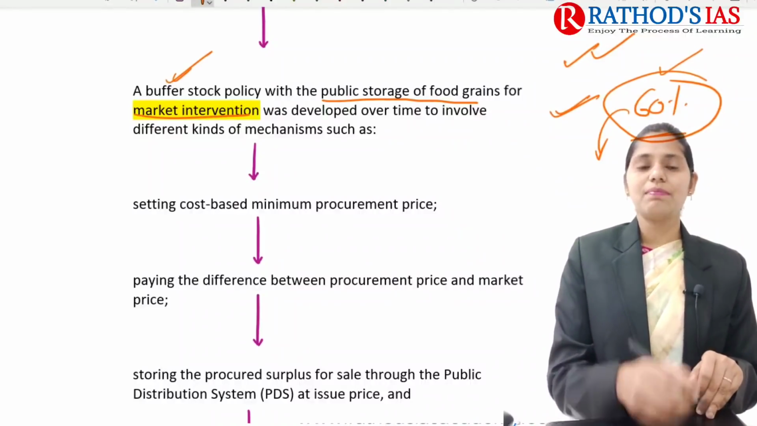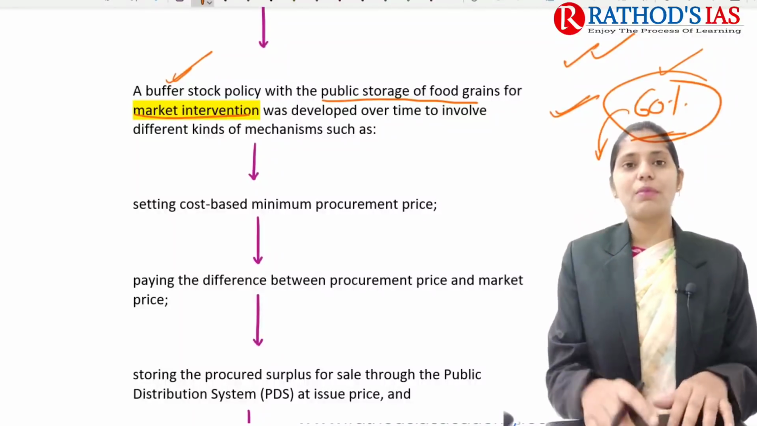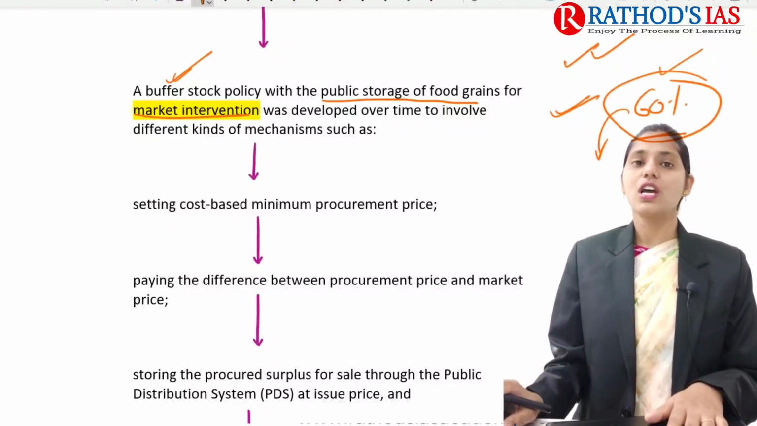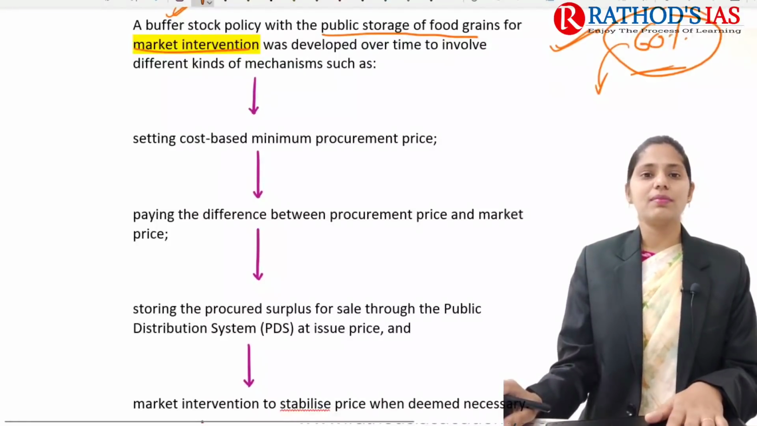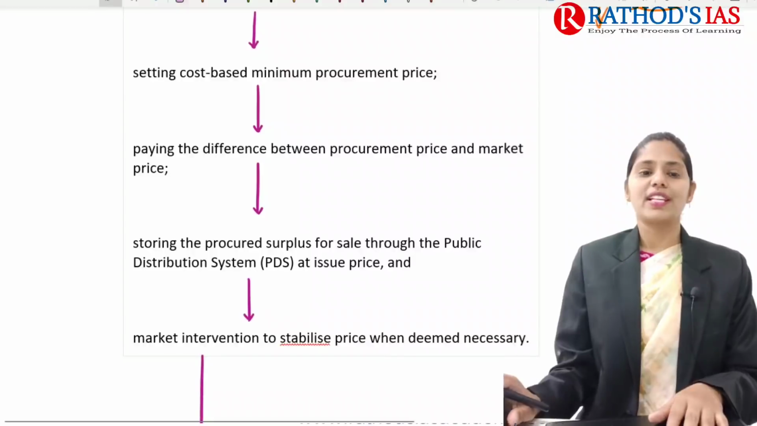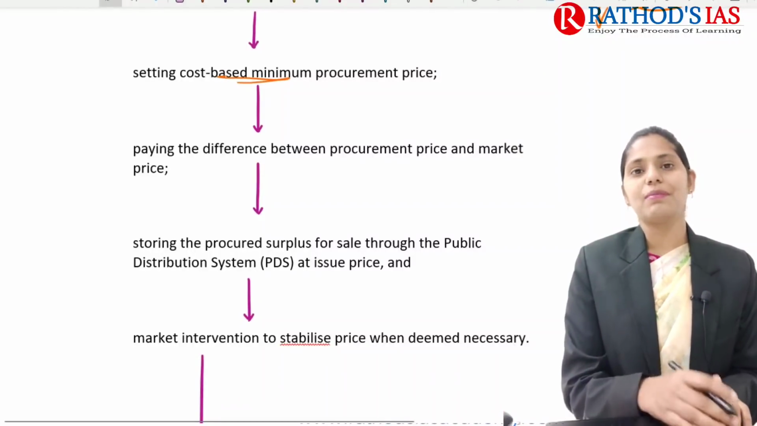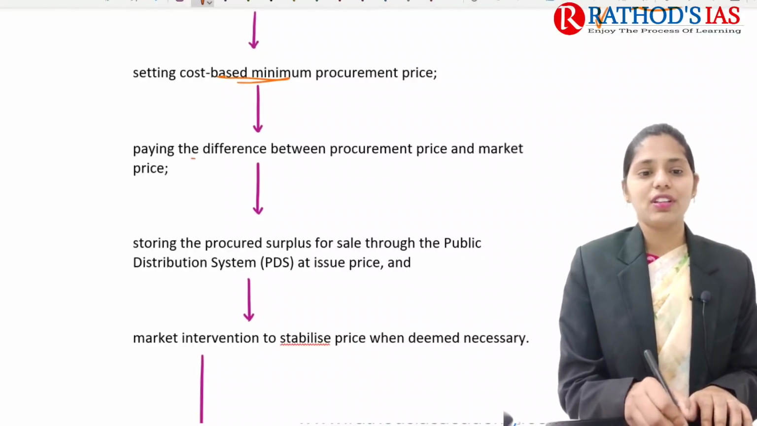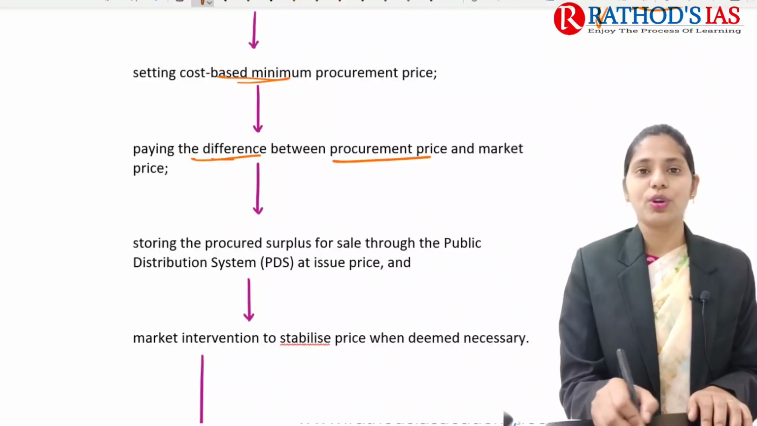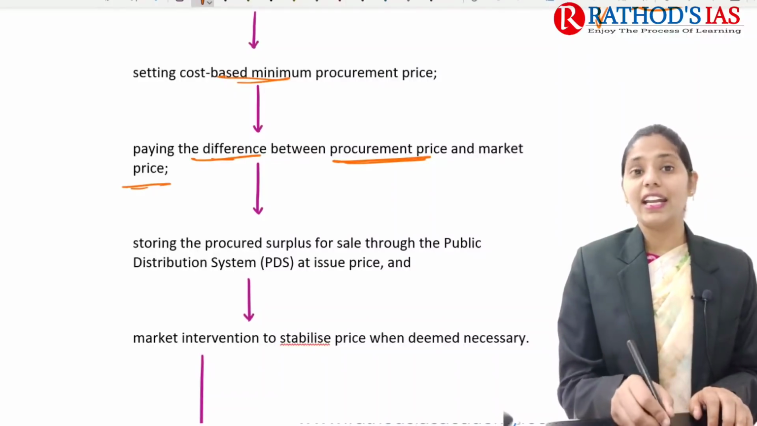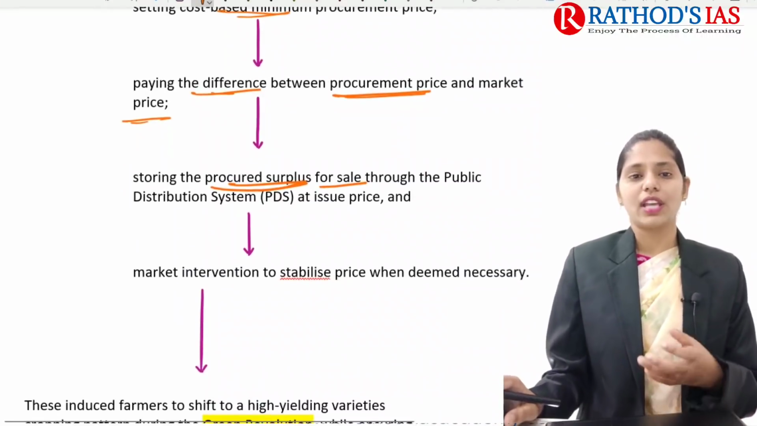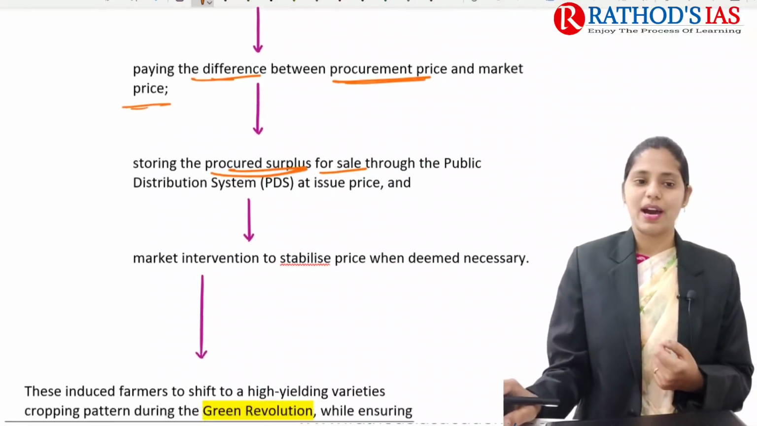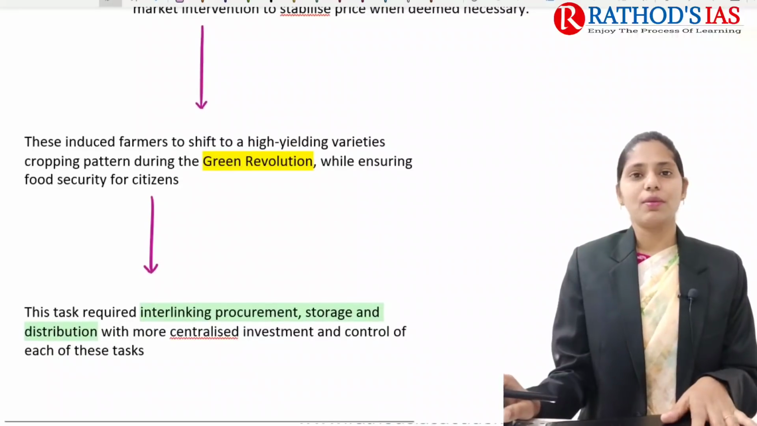So we need to maintain some buffer stock. The government came up with public storage of food grains for market intervention, and it also involves different kinds of mechanisms. For example, setting a cost-based minimum procurement price, paying the difference between the procurement price and the market price, storing the procured surplus for sale, and stabilizing the price in the market. So these are some important things.